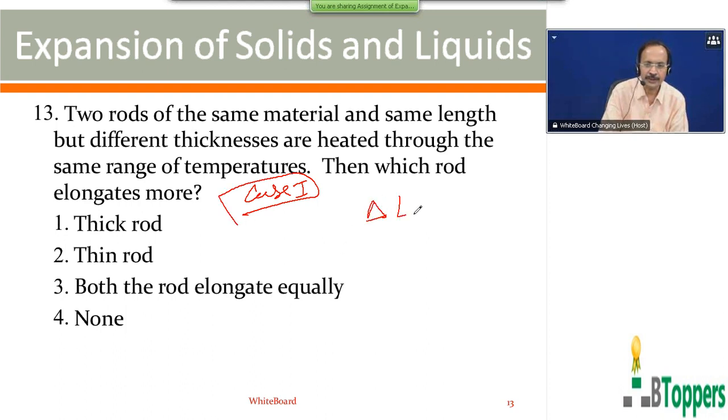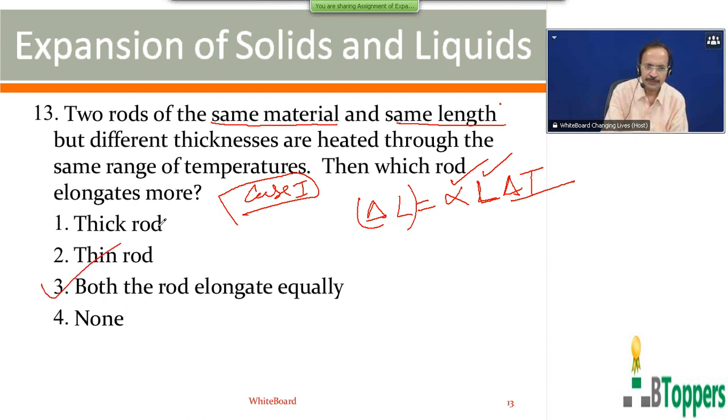The increase in length or change in length of a rod when it is heated is equal to alpha into original length into change in temperature. Here both the rods are made of the same material, therefore alpha will be the same for both. They have the same length L and they are heated through the same range of temperature, so delta T is also the same. So the change in length or elongation will be the same for both the rods. Both the rods elongate equally. Therefore the third option is the answer.